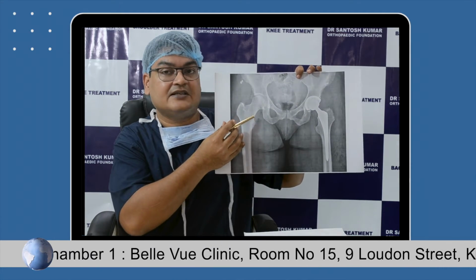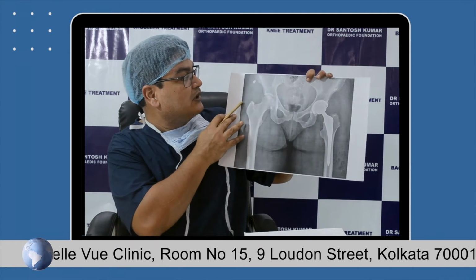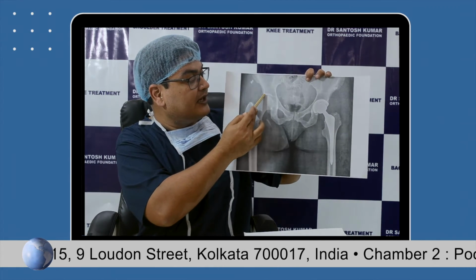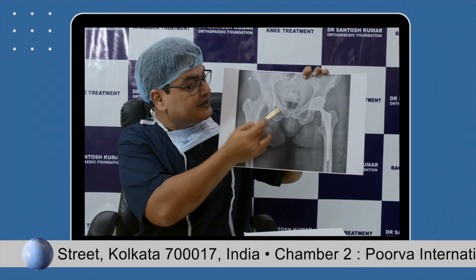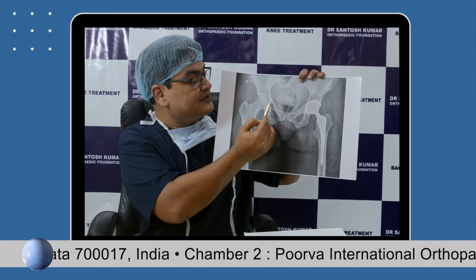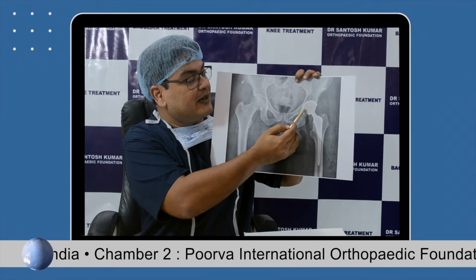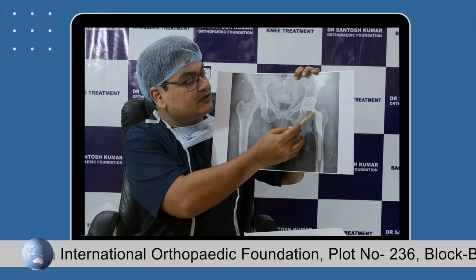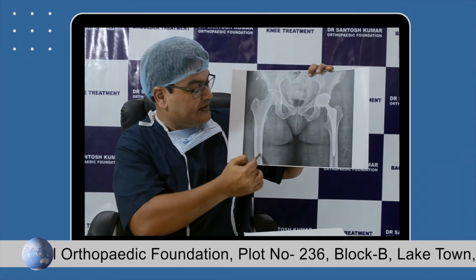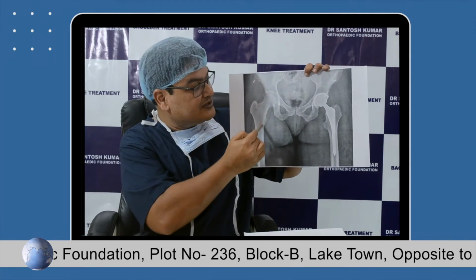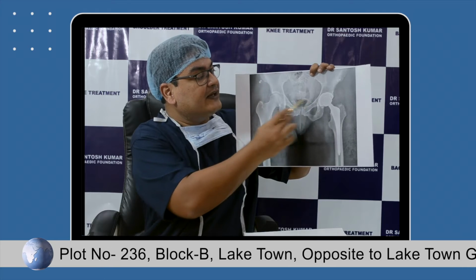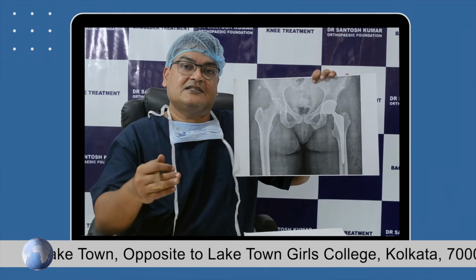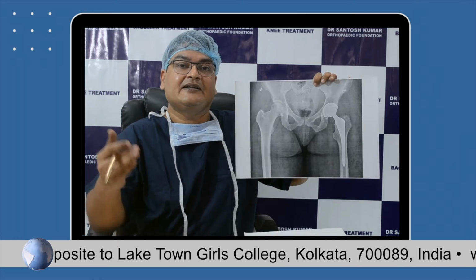Like this is the X-ray of a pelvis bone. On this side is the normal hip joint, which has a congruous ball and a hemispherical cup, but on this side it is replaced. The cup is replaced by an implant cup, and the ball is replaced by the implant ball, and it has something called a stem, which goes inside the femur bone, and this has a neck. Now this cup, ball and the neck come in various sizes of 1 millimeter or 2 millimeter increments.